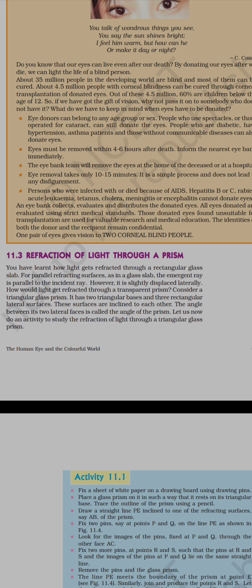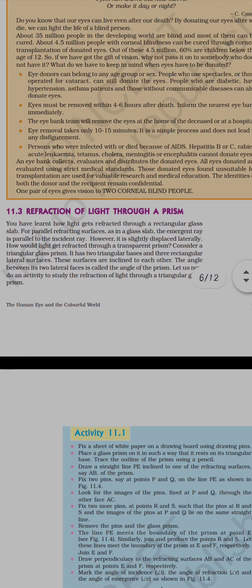After this, we have seen the refraction of light through a prism. Whenever a light ray enters the prism, it passes from one medium into another medium, and then comes out. So this phenomenon through the prism is said to be refraction.